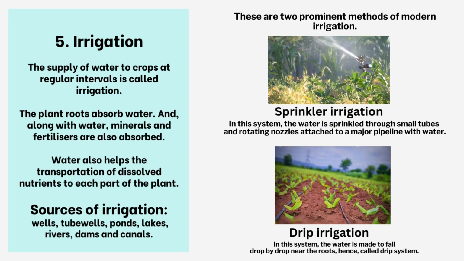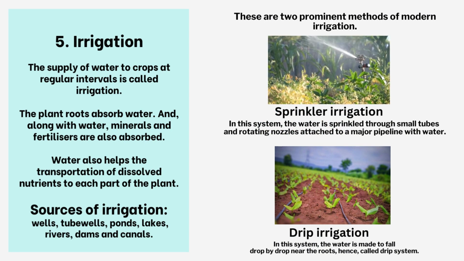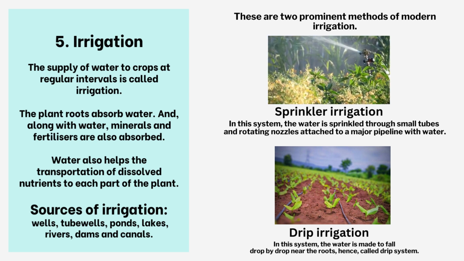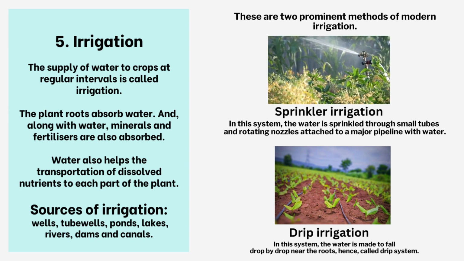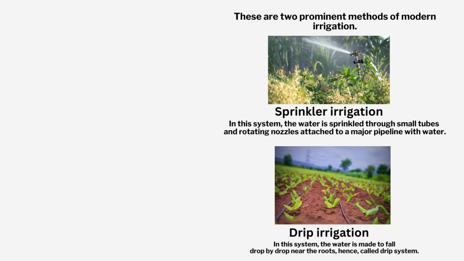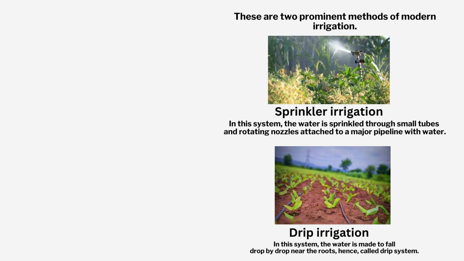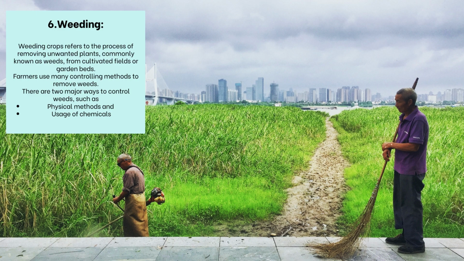5. Irrigation. The supply of water to crops at regular intervals is called irrigation. Sources are wells, tube wells, ponds, lakes, rivers, dams and canals. Two prominent methods of modern irrigation are sprinkler and drip irrigation. 6. Weeding. Weeding is the process of removing unwanted plants, commonly known as weeds, from cultivated fields or garden beds. There are two major ways to control weeds: physical methods and the use of chemicals.